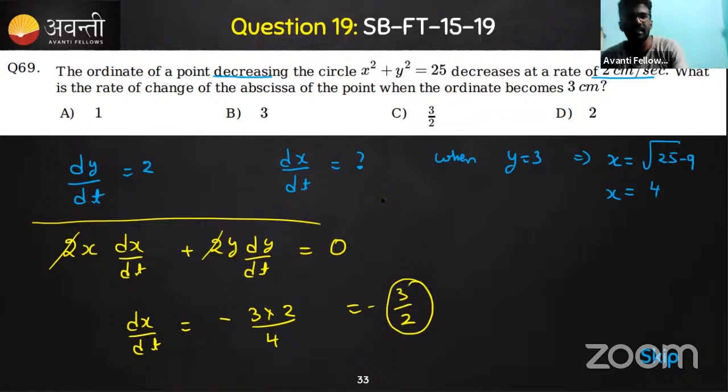So this is in a decreasing way. Or you can take the minus sign here itself and make it a plus sign here. So you can say this is an answer as 3 by 2. You understand? Even this question is actually a solvable one. Very nicely, easily you can solve it. So it will not take any time. Even this question is solvable.